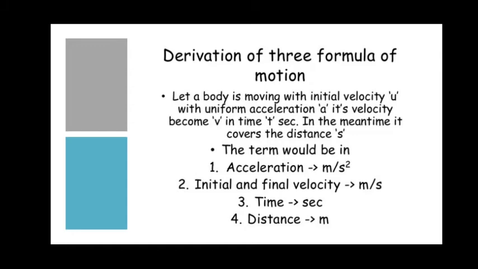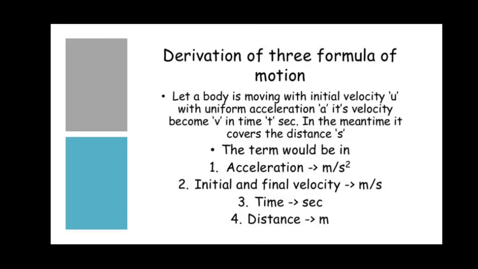Now we have to derive three important formulas in order to calculate many different examples of motion. Very important. For this purpose, let us take a body which is moving with an initial velocity u. It has a uniform acceleration a, its final velocity becomes v, and it travels for a time t seconds.